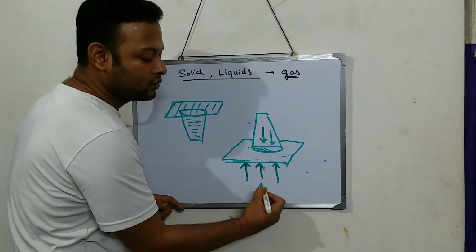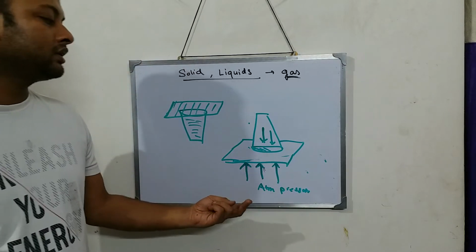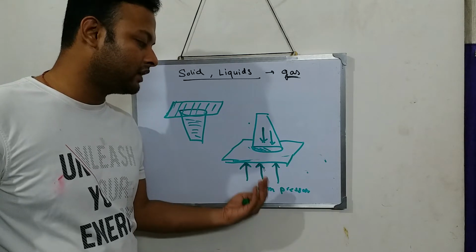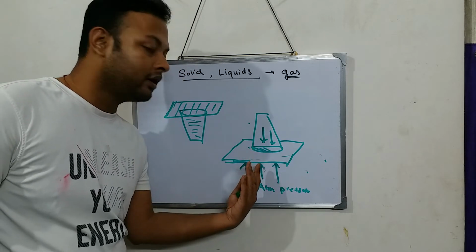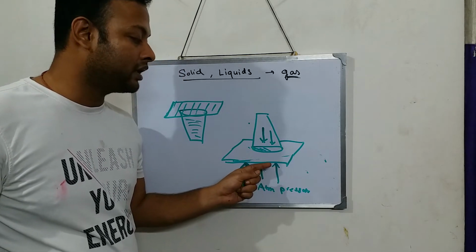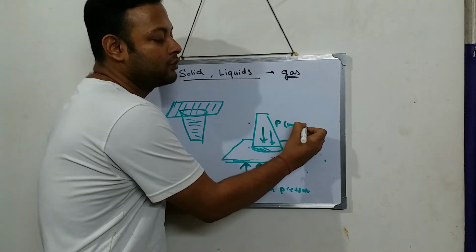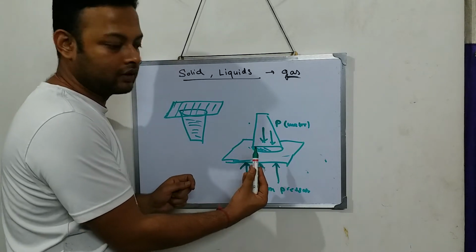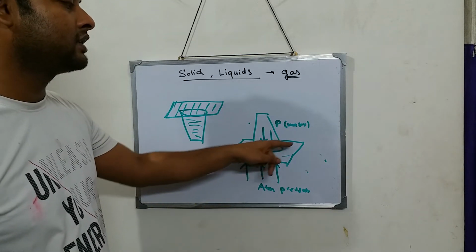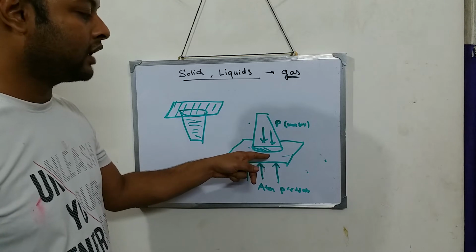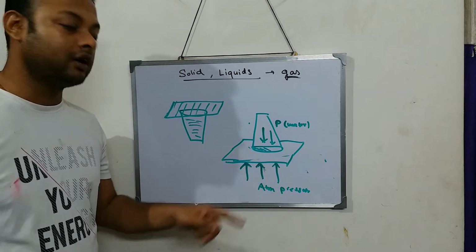This atmospheric pressure, which is acting in the upward direction, becomes equal to the downward pressure of the water. This is the pressure due to water and this is the pressure due to atmosphere. Both of them become equal and they cancel each other. As a result, the cardboard feels no pressure and stays in its original position. The cardboard doesn't come down, doesn't fall.